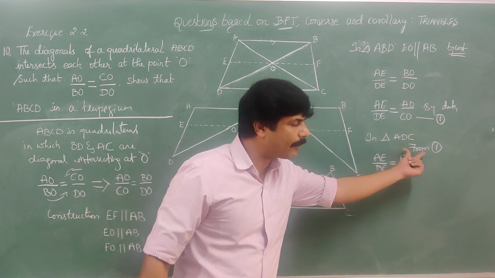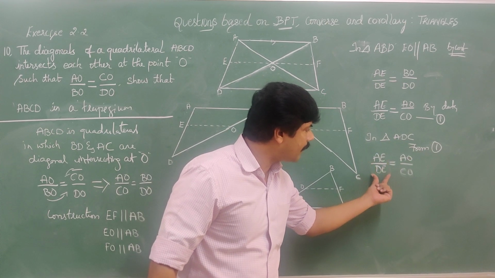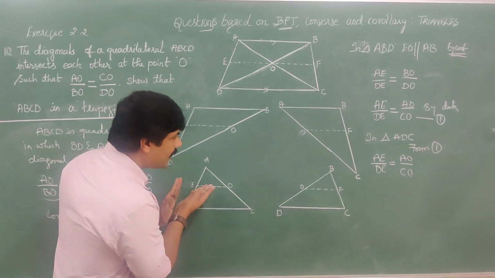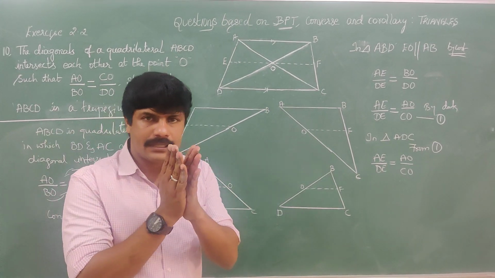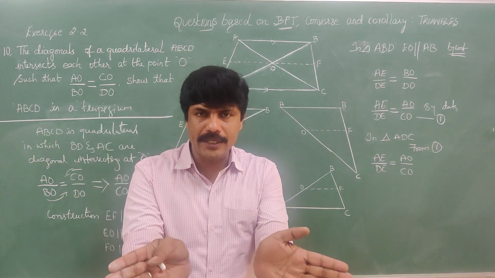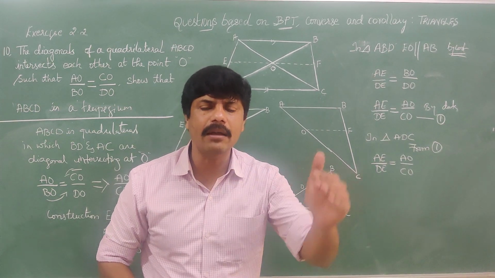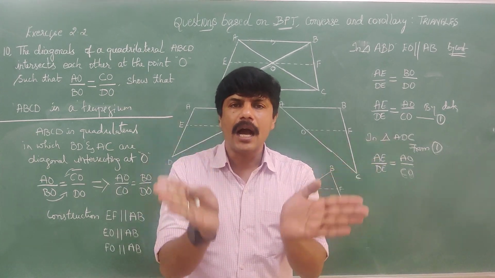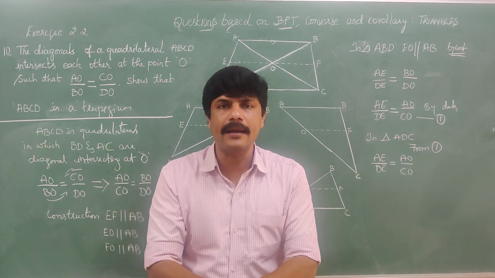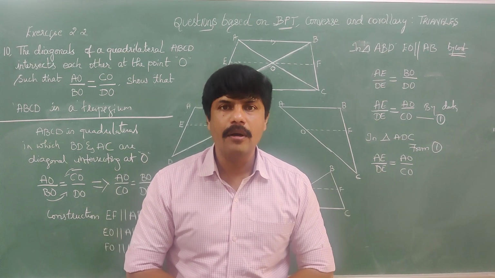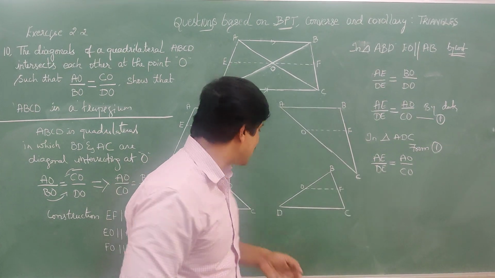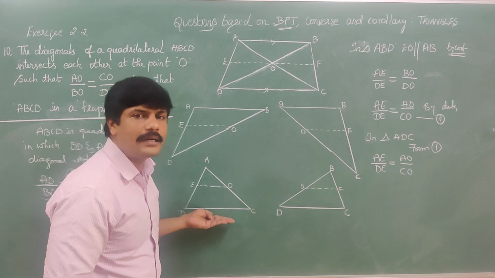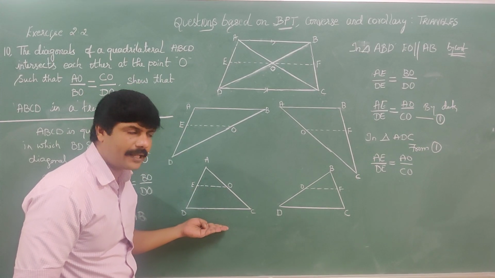In triangle ADC, from 1, AE by DE is equal to AO by CO. What does it mean? This EO line is dividing the other two sides proportionally, in the equal ratio. If any line divides the other two sides of a triangle in the equal ratio, that line is parallel to the third side.